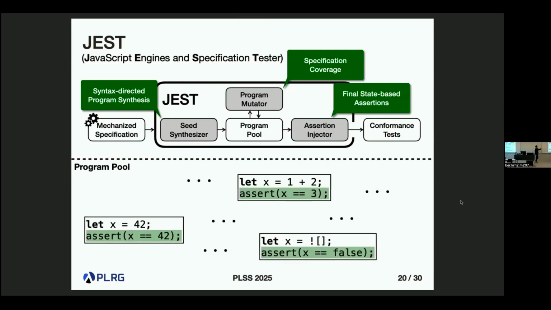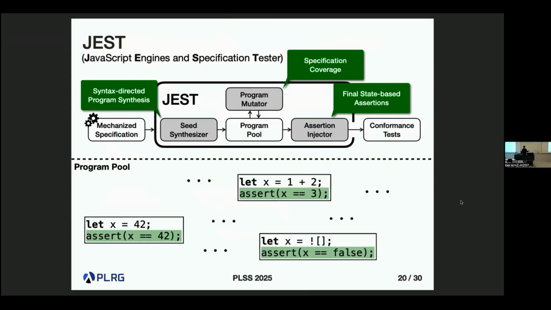How do we do that? Because this mechanized specification is a JavaScript interpreter, it means that we can execute all these synthesized programs on our mechanized specification. We can get the expected final states according to the specification for the specific semantics. So using that, for the final stage, we can safely inject correct assertions for each program like this.